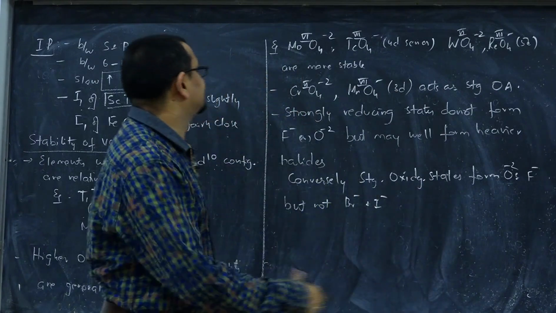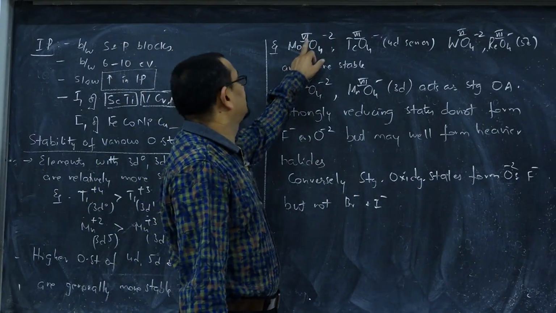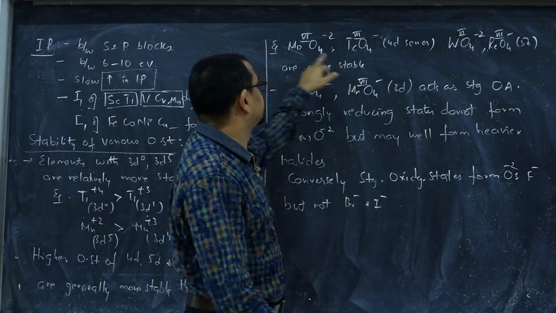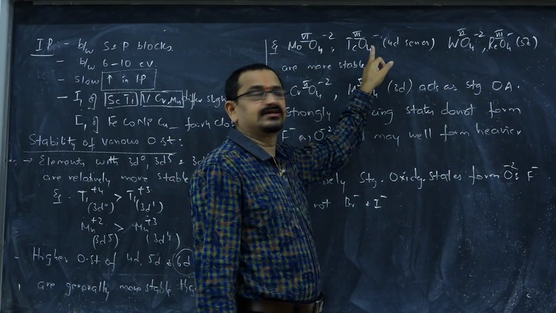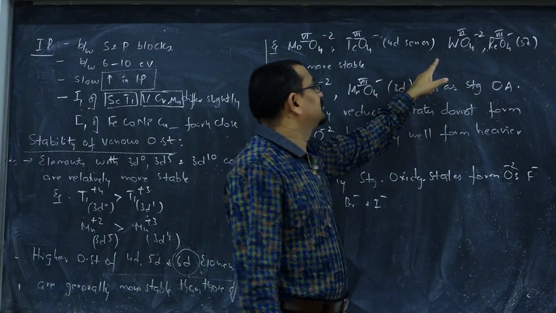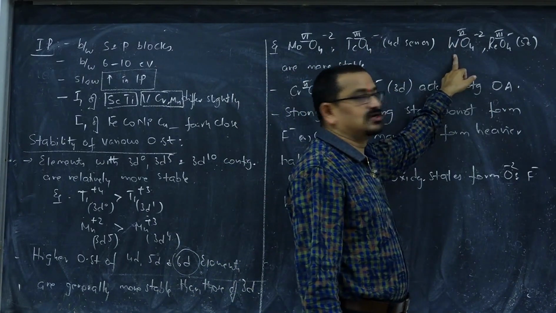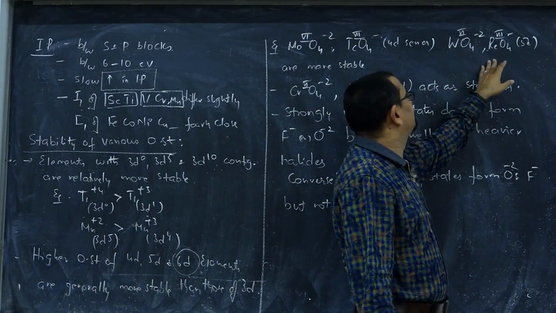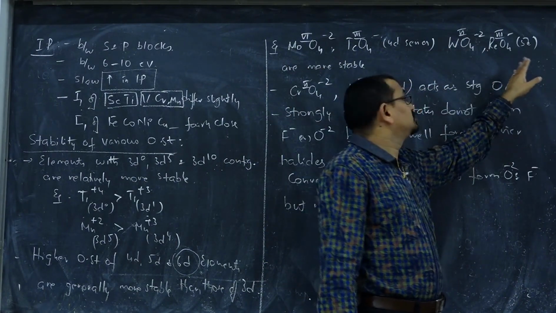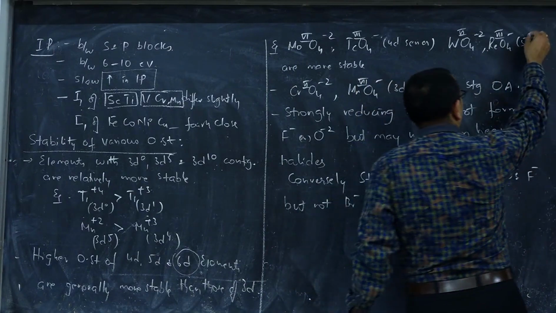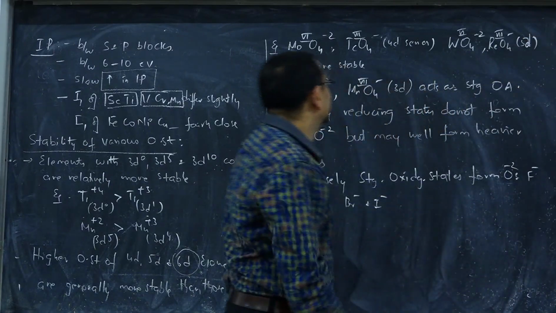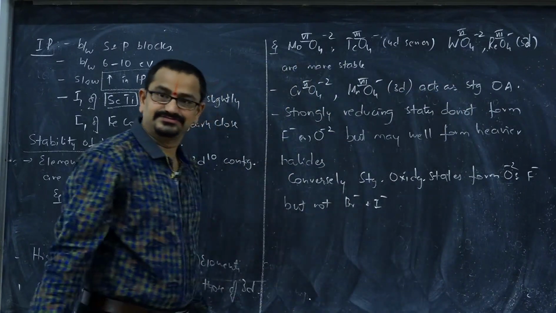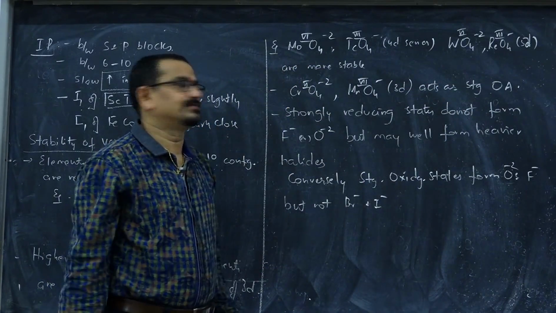For example, if you consider molybdenum, its higher oxidation state is +6, a possible higher oxidation state. Technetium also has +7 as the higher oxidation state, and these two elements belong to the 4d series. Tungsten and rhenium belong to the 5d series. In their corresponding higher oxidation states, they are more stable. They are very highly stable.